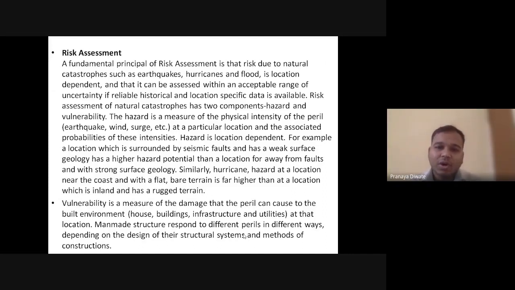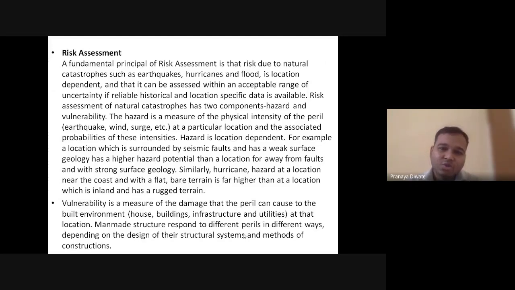So all these natural catastrophes are location dependent, and they can be assessed within the acceptable range of uncertainty.